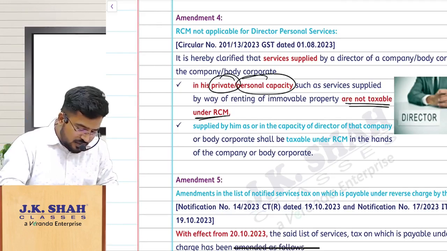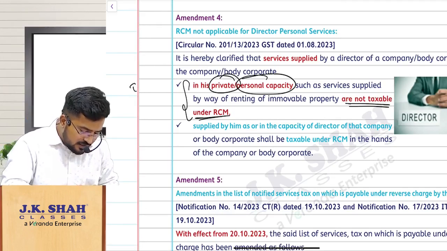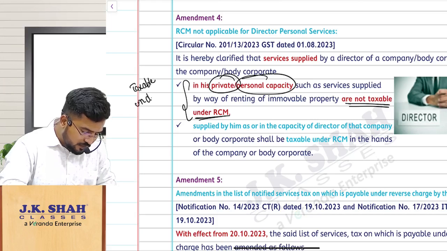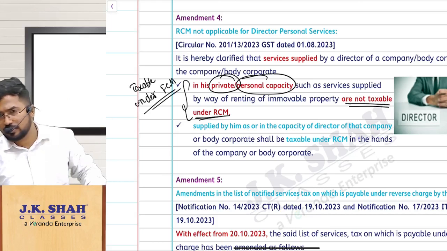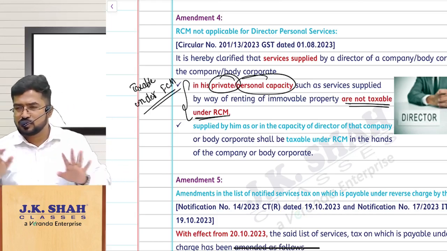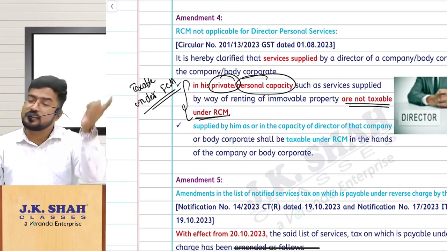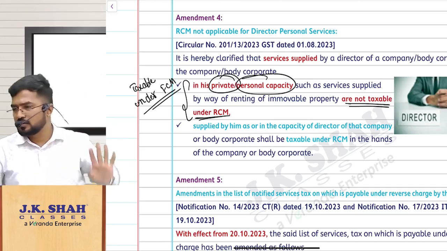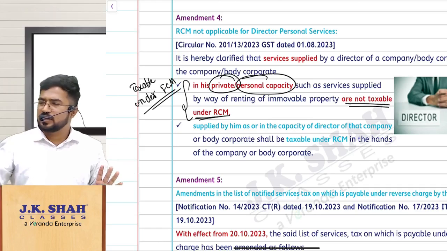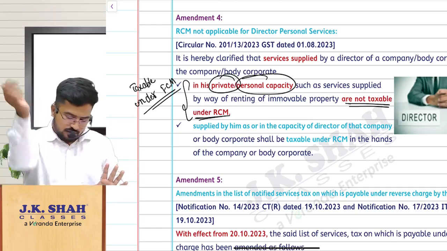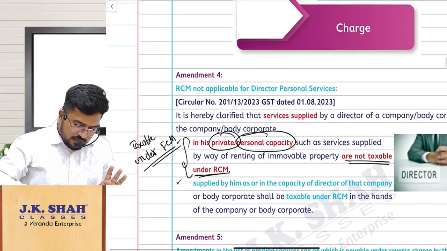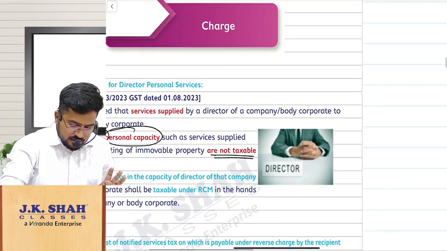So here it is taxable under FCM. Correct? Simple. What is the conclusion here? Director providing services in the capacity of director, RCM. If he is providing anything in his personal capacity, FCM. So, can we just say here director services?